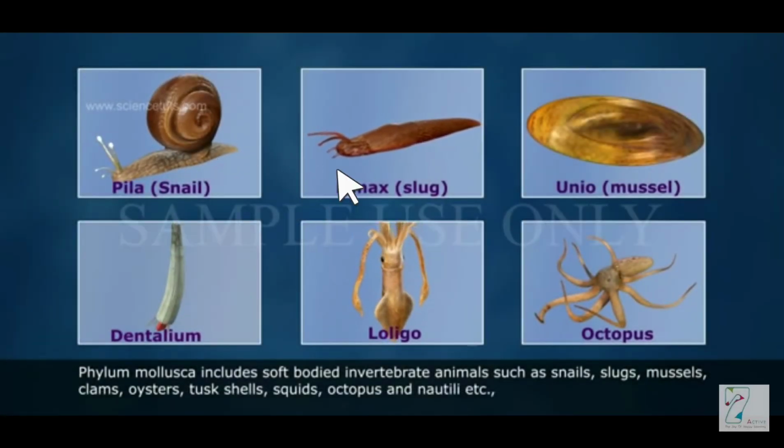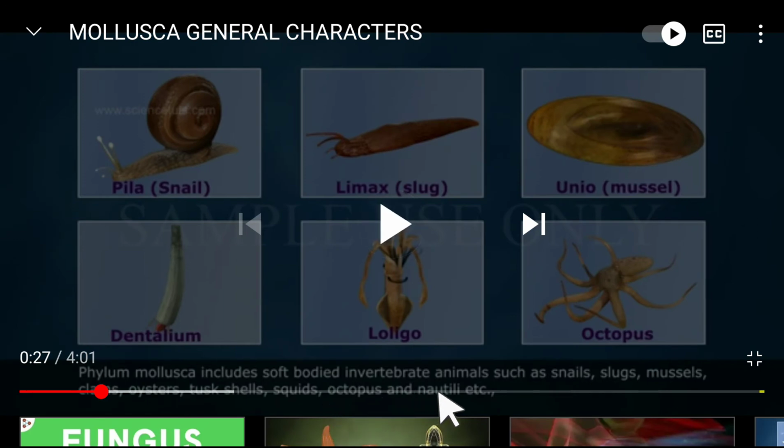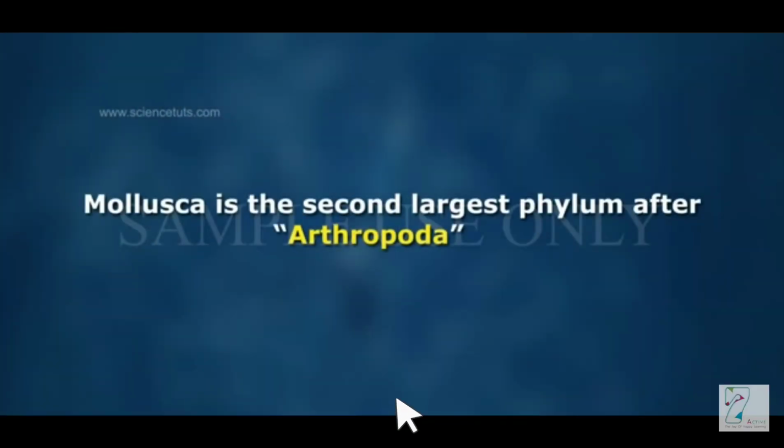These are the common examples. Most common is this octopus. Octo means 8. It includes soft bodied invertebrate animals, invertebrate meaning without vertebral column, without backbone. They are so soft that you cannot even imagine, and that is why they are inside the hard covering, right? Otherwise they can die even in the water current. Examples are snails, slugs, mussels, octopus and all.